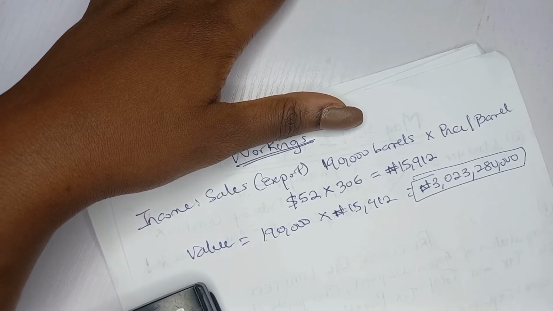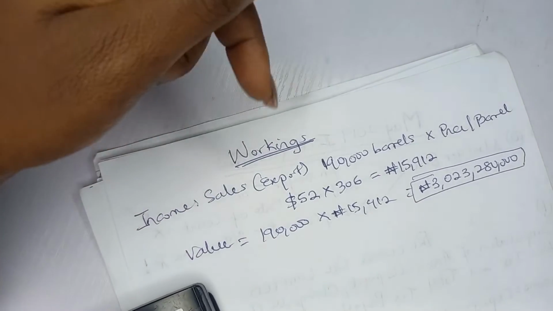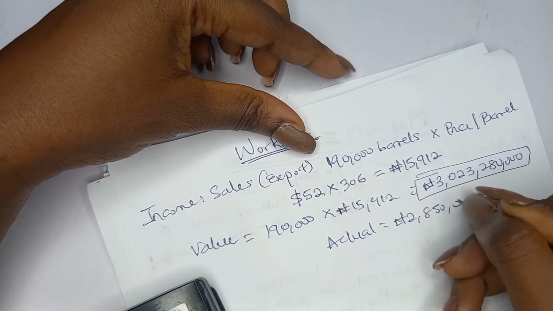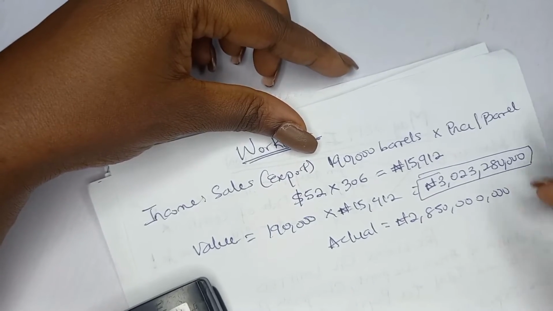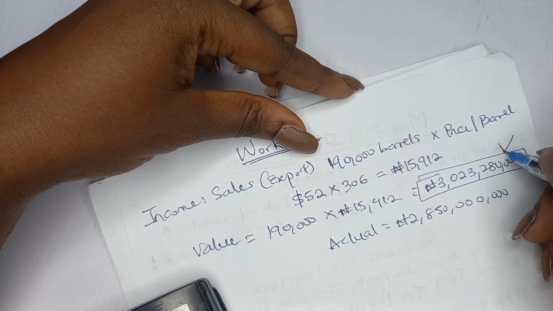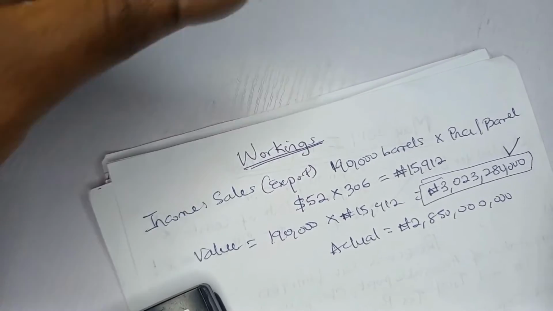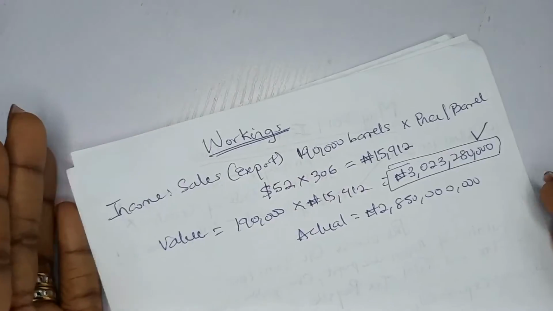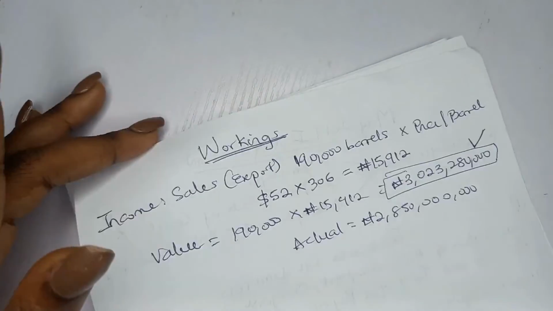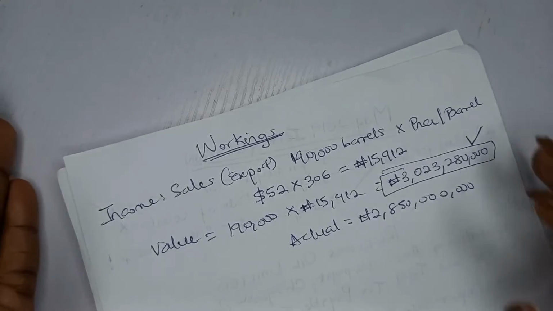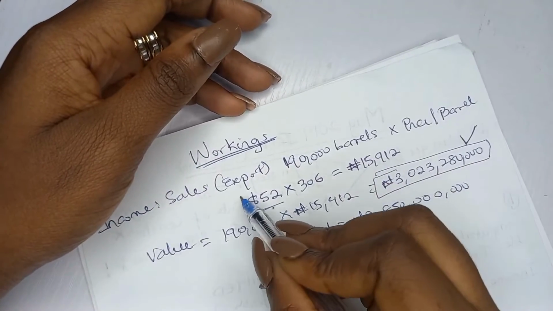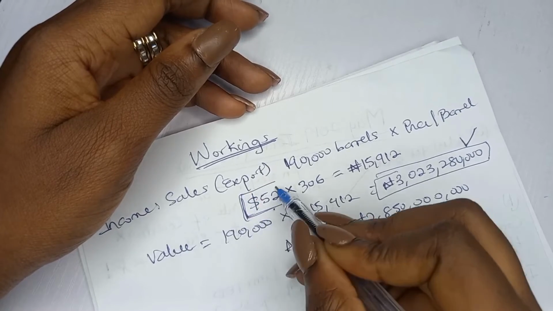You will compare it with the value based on the actual price. Let me check my laptop. What we saw there is 2,850,000,000. So which is higher? This is higher, right? The posted price is the agreed price, the price free on board. It is the price that all these countries have agreed that they will buy crude oil from the government. That's just how to explain it. And it is determined by the American Petroleum Institute. That's why it is in dollars, so that we can have uniformity worldwide.